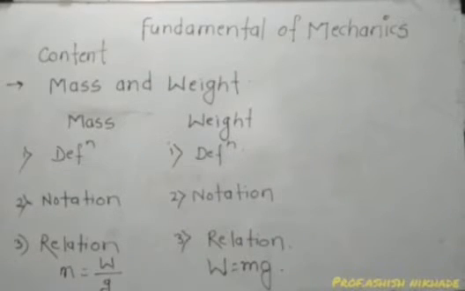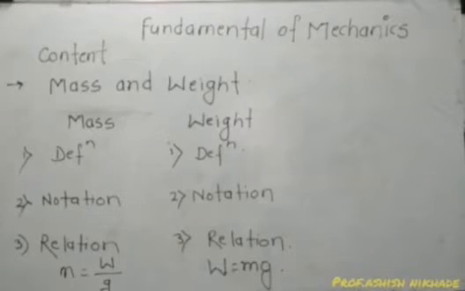If a question is asked in the examination, define mass and weight, you can write the definition. If the question asks to differentiate mass and weight, then you can differentiate these two terms on the basis of three parameters. So first is definition. What is the definition of mass? It is very simple. The quantity of matter contained in a body is known as mass. Then what is weight? The force with which a body is attracted toward the center of the earth is known as weight.